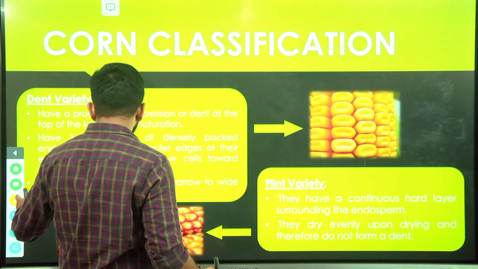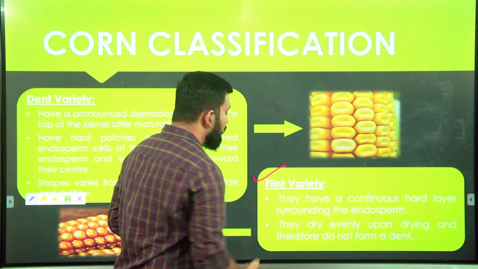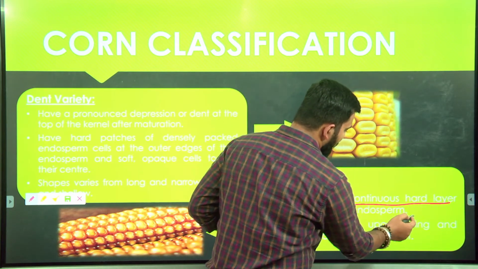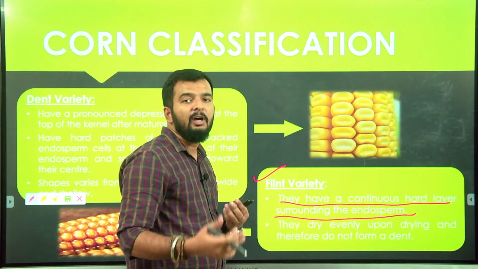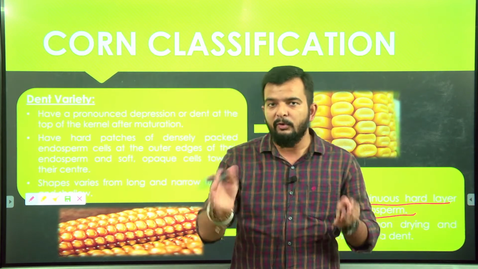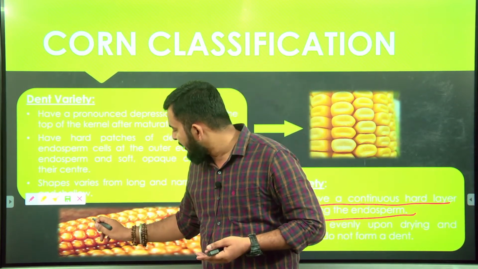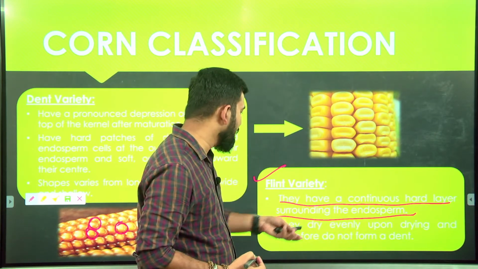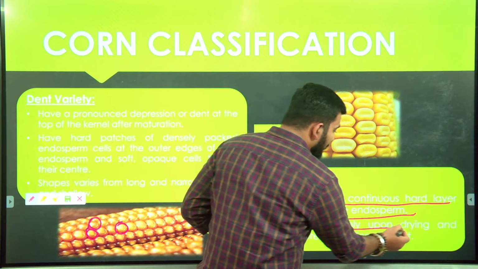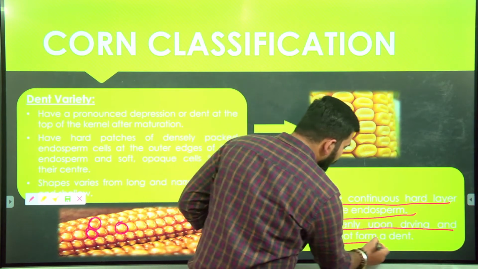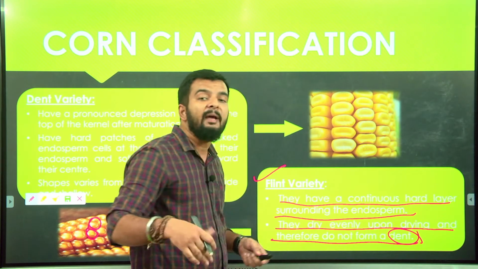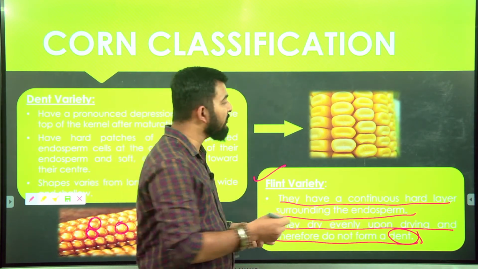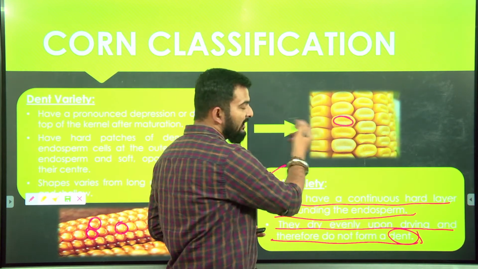Next we will see here the flint variety. Okay, so the flint variety, they have a continuous hard layer surrounding the endosperm. On the top of the endosperm, or on the top of the outer covering of your kernel, they have a hard layer of cells. They dry evenly upon drying and therefore do not form any dent. That is, when maturation occurs, when the corn grain dries up, they dry evenly, and that's why there is no dent, as in case of your dent variety.